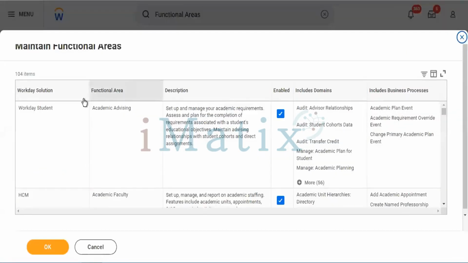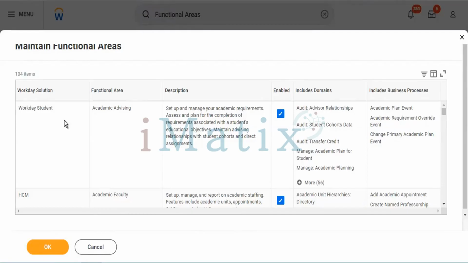Once we enter the functional areas, how many items do we have in total? We have 104 items available. These 104 items are the security groups. In that particular organization, they have 104 security groups, including individual departments and individual employees.